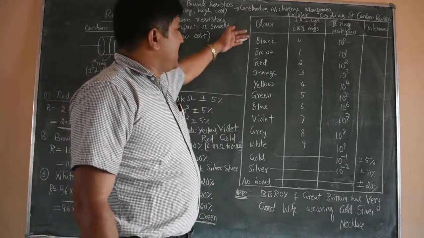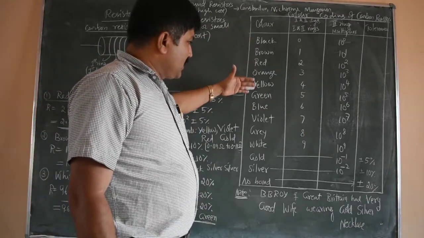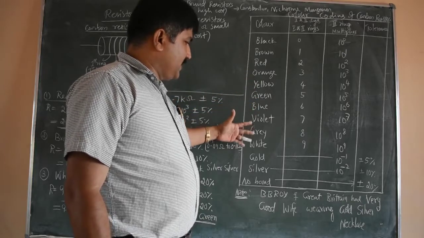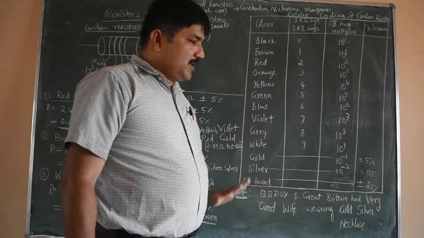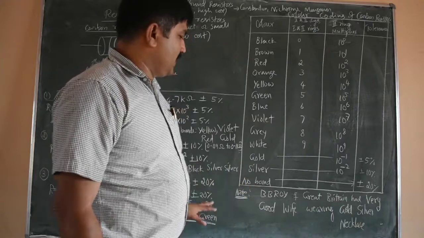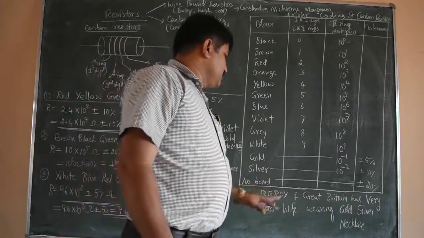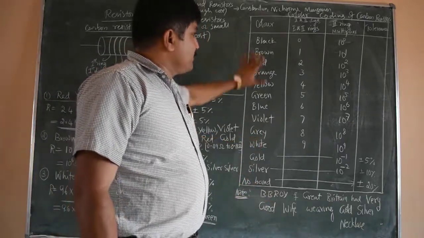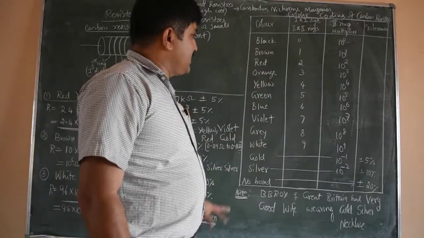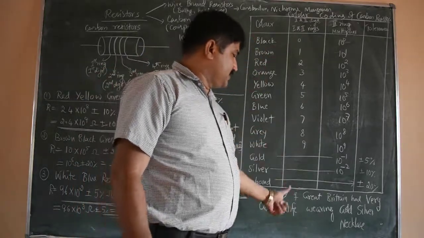There is a shortcut method to remember this order of colors. The order of colors: black, brown, red, orange, yellow, green, blue, violet, grey, white, gold, silver, and last, band absent, no band or no ring. In such a case, how to remember this? It is not very easy to remember without knowing this method.